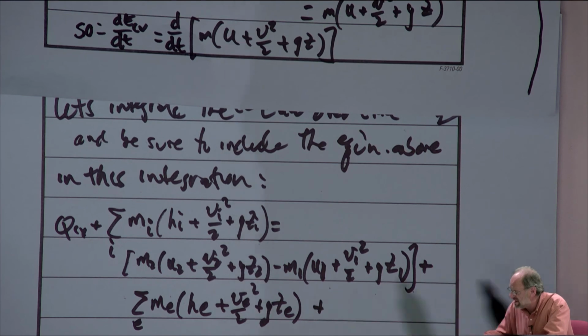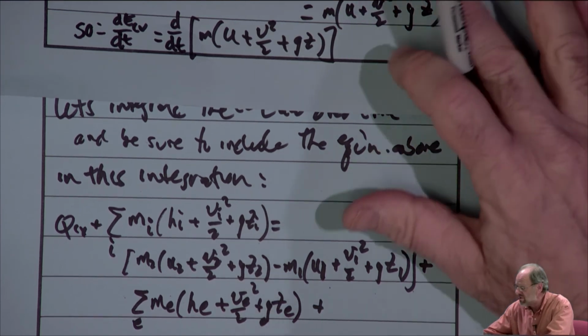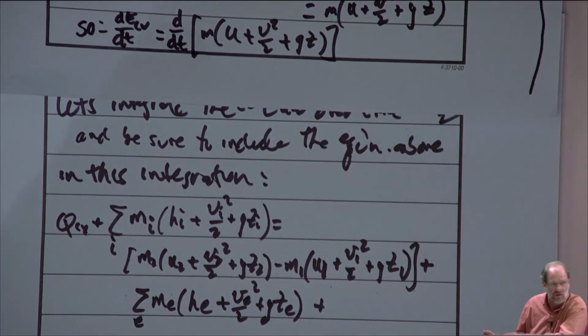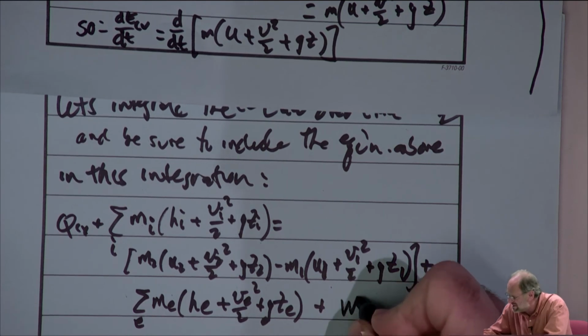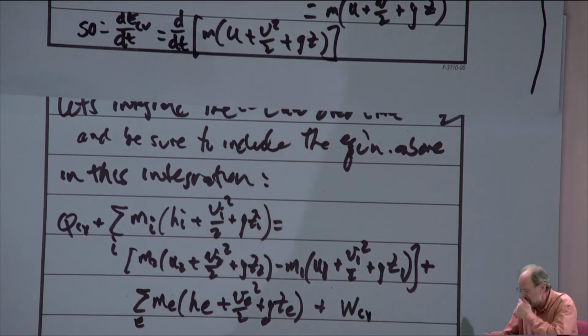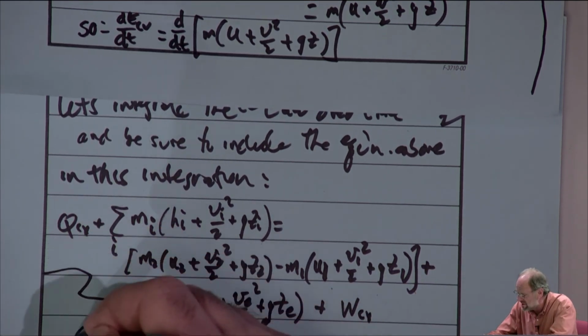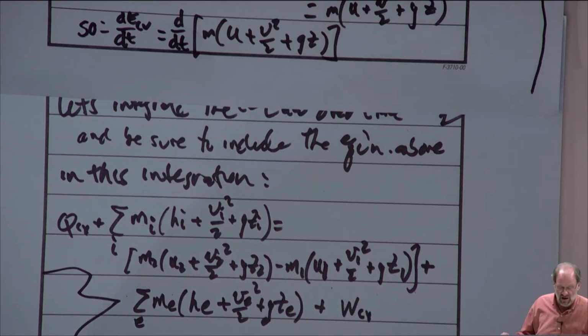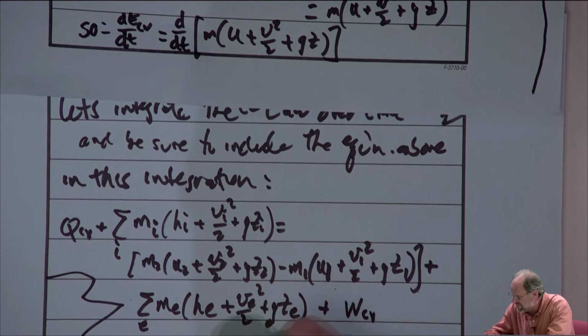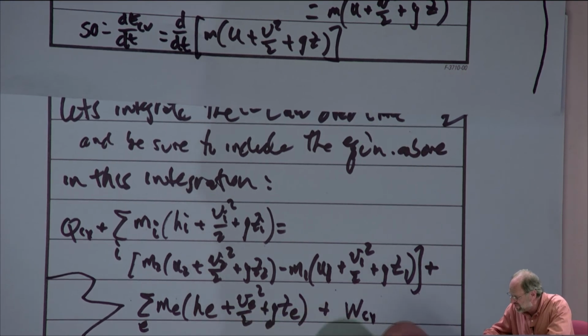And then last but not least, we have the work term, the w dot term. Again, we integrate that, we just get w, so plus w. So this long equation right here is the first law for uniform flow.